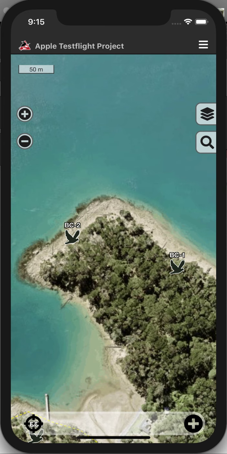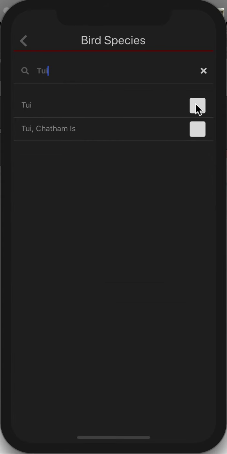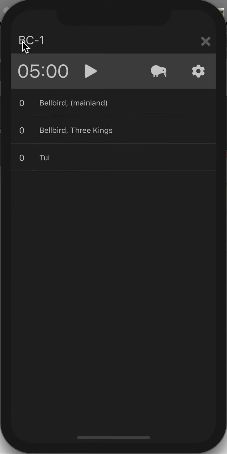To perform a 5-minute bird count, select the bird count location. If this is the first bird count you've done, you'll need to add species to your shortlist. You can also search for bird species. When you're ready to start, press the play button.